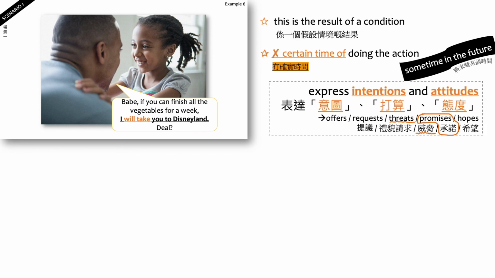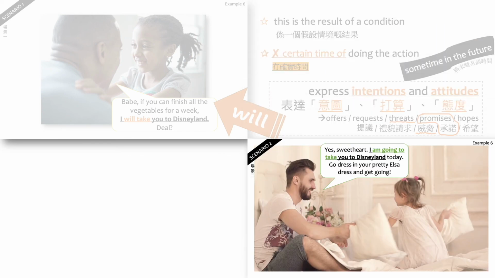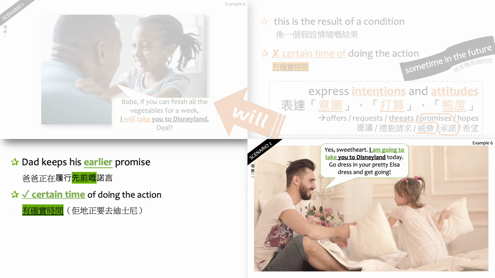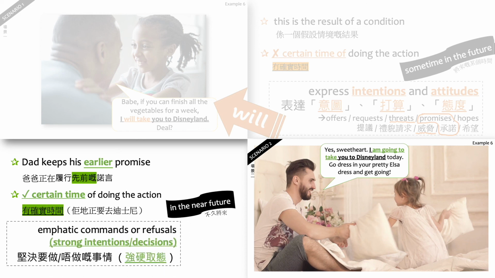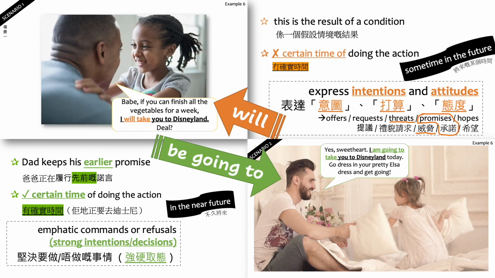He used will. In the second scenario, you can see Dad keeps his earlier promise. He has promised earlier that they are going to Disneyland. They have a certain time. Once this little girl dressed in the pretty Elsa dress, they are going. So they have a strong intention or decision of going to Disneyland. They use be going to. Now you can pause here and compare the two scenarios.